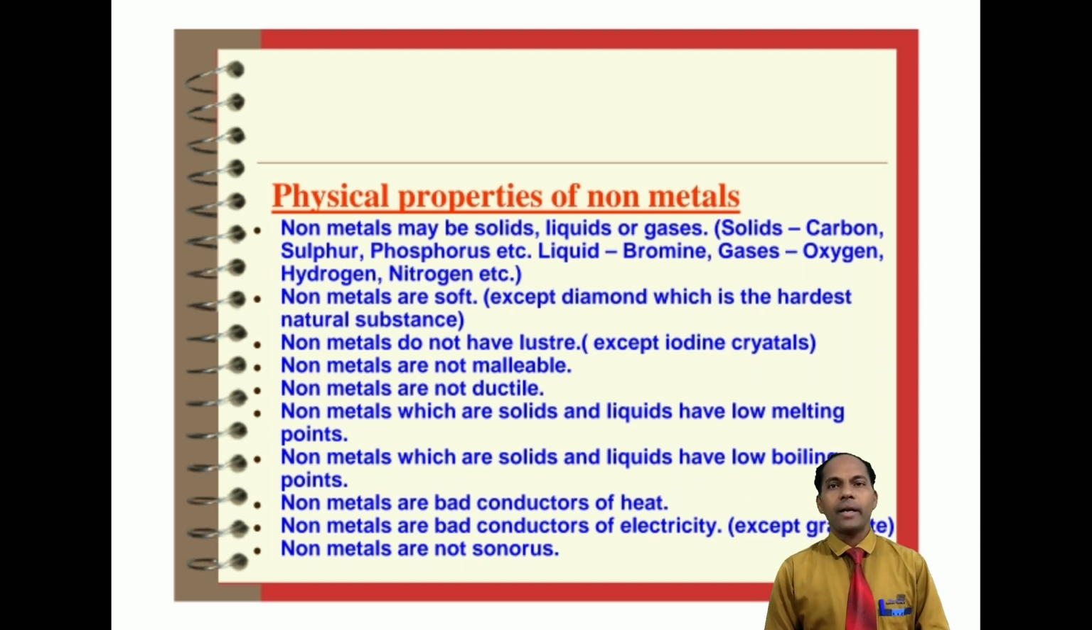Then non-metals are not malleable, and non-metals are not ductile. Non-metals which are solids and liquids have low melting points. Generally non-metals have low melting points, and non-metals which are solids and liquids have low boiling points also. Non-metals are bad conductors of heat. Non-metals are bad conductors of electricity also. But I have told you one exceptional case, graphite, which is a good conductor of heat and electricity. Next, non-metals are not sonorous.